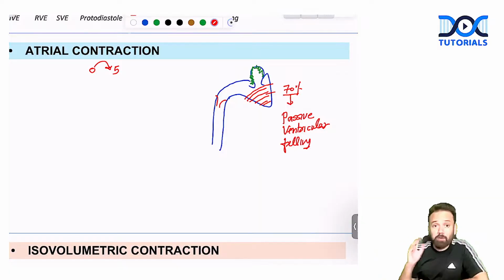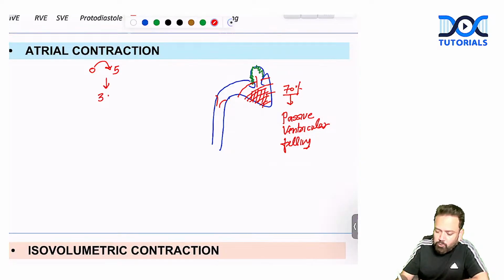The amount of blood which is coming passively, not due to atrial contraction, passively from atria to ventricle is 70%. And when atria contract from 0 mm Hg to 5 mm Hg, this 30% blood will come. So the rest 30% blood will be due to atrial contraction.